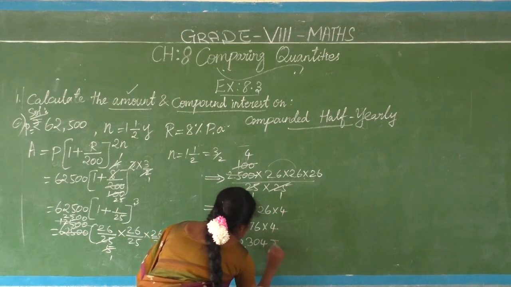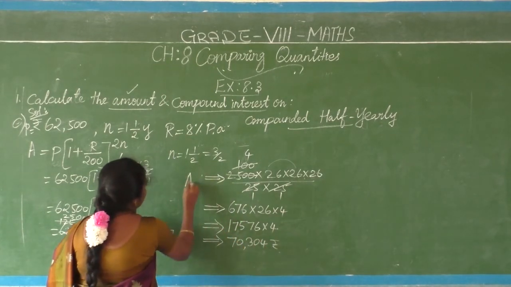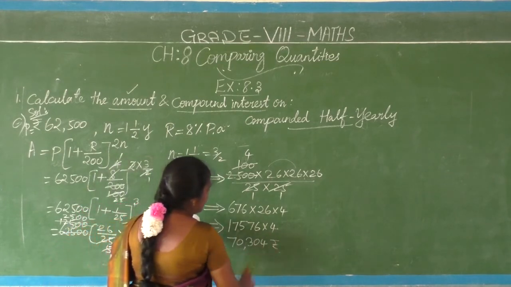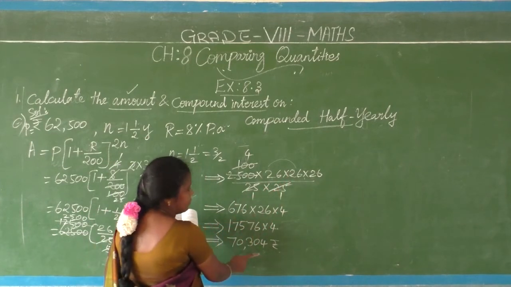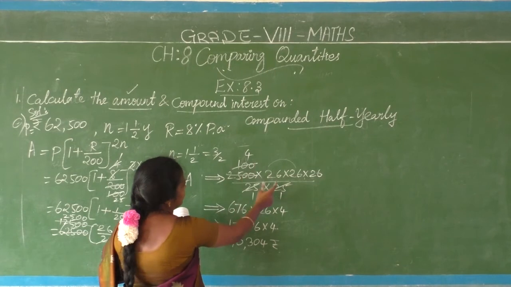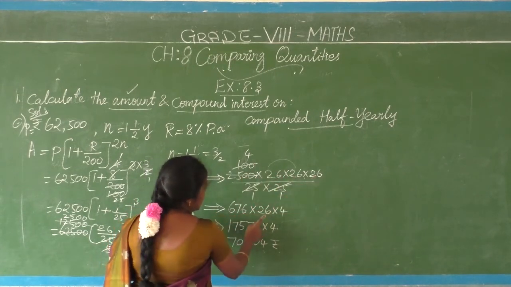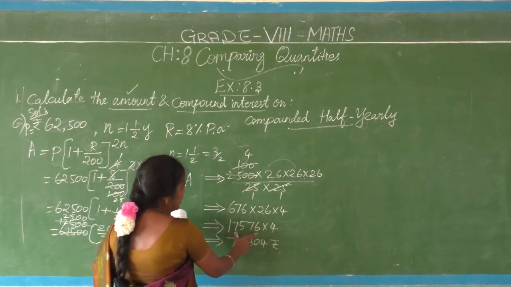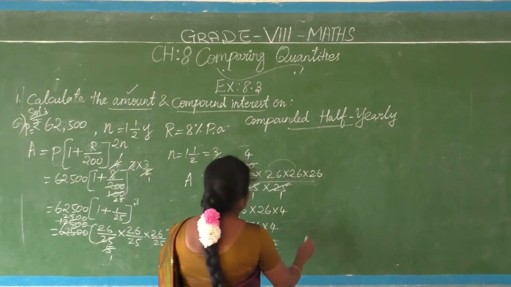70,304 rupees comes. Okay, amount equal to 70,304 rupees. You have to multiply this properly. At that time you will get definitely this answer, children. See, 26 into 26, 676. With one more 26 is there. If you multiply this number by this, your answer will be 17,576 into 4. Final answer 70,304 rupees. That's all.